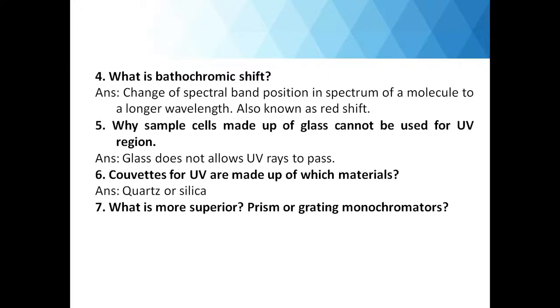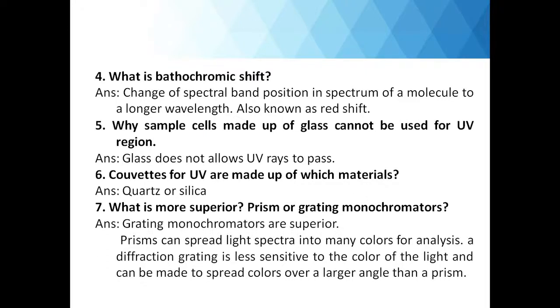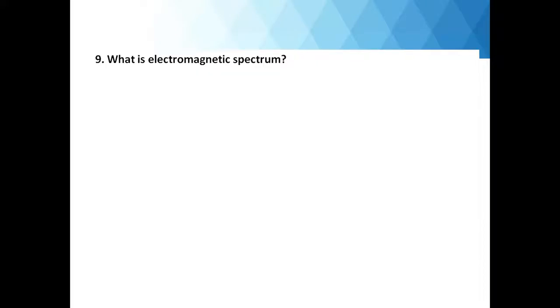So what is more superior, prism or grating monochromator? Grating monochromators are superior as compared to prisms. Now prisms can spread the light spectra into many colors for analysis. Now, a diffraction grating is less sensitive to the color of the light and can be made to spread colors over a larger angle than a prism. So, they are more superior as compared to prisms because here the colors spread over a larger angle. What is the electromagnetic spectrum?